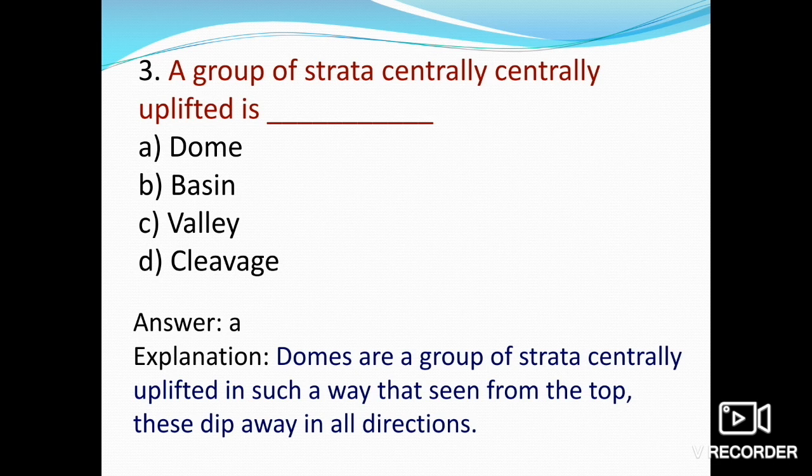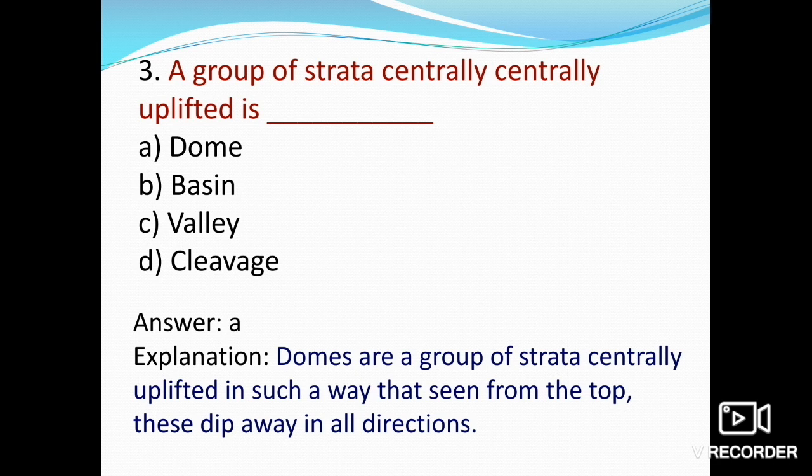Domes are groups of strata which are centrally uplifted in such a way that, seen from the top, they dip away in all directions, or radially. So what is the basic concept behind the formation of domes and basins?